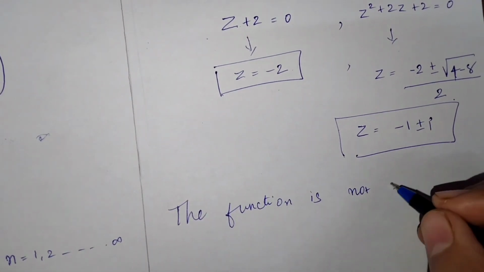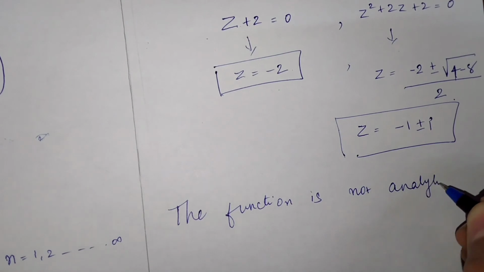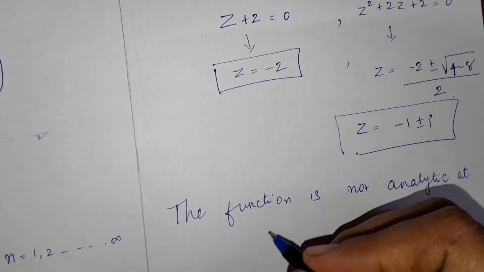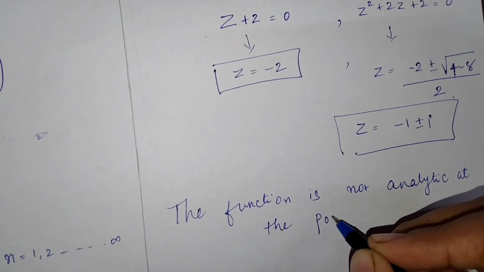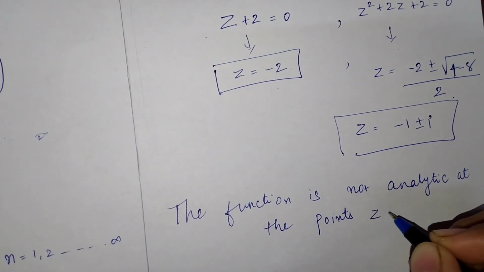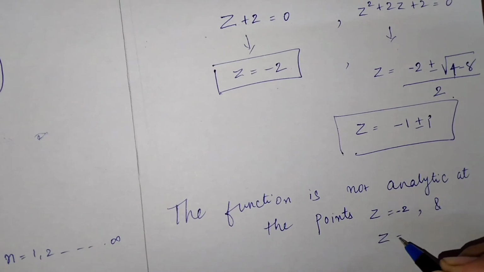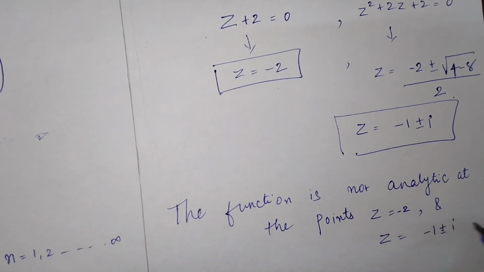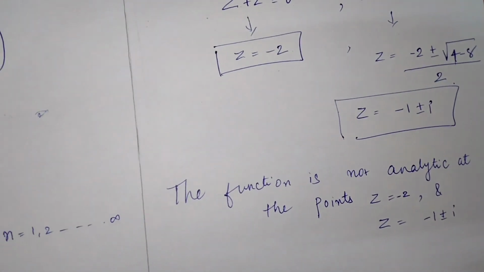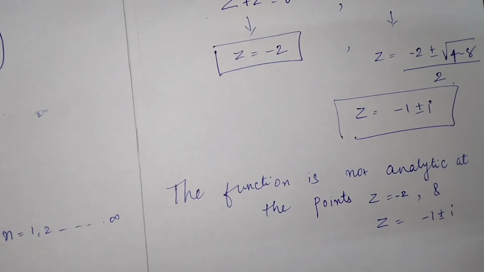The function is not analytic at the points z equal to minus 2 and z equal to minus 1 plus or minus i. Okay, so in this way you have to check whether the given function is analytic or not.